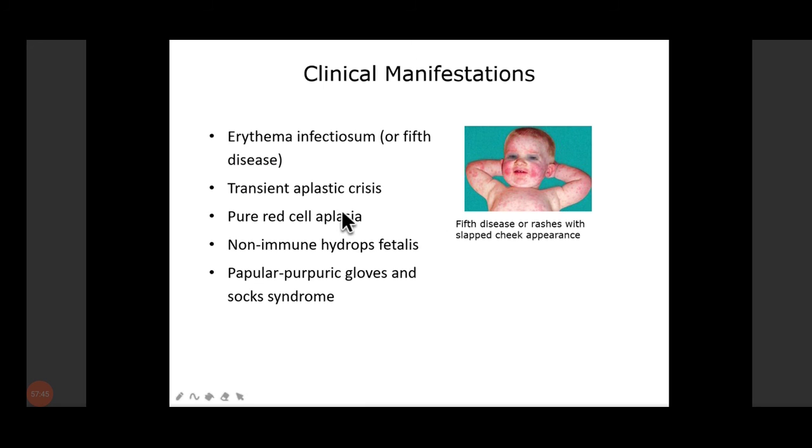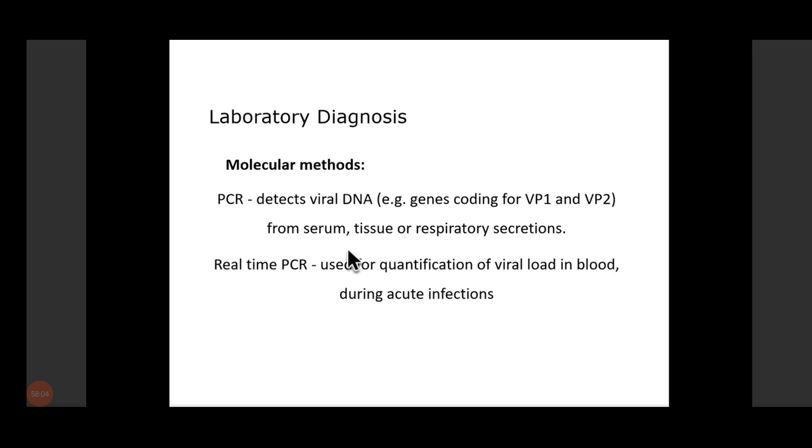That is erythema infectiosum or Fifth disease, which gives the rash a slapped cheek appearance. Apart from this, it causes transient aplastic crisis or pure red cell anemia, and this disease is highly contagious.